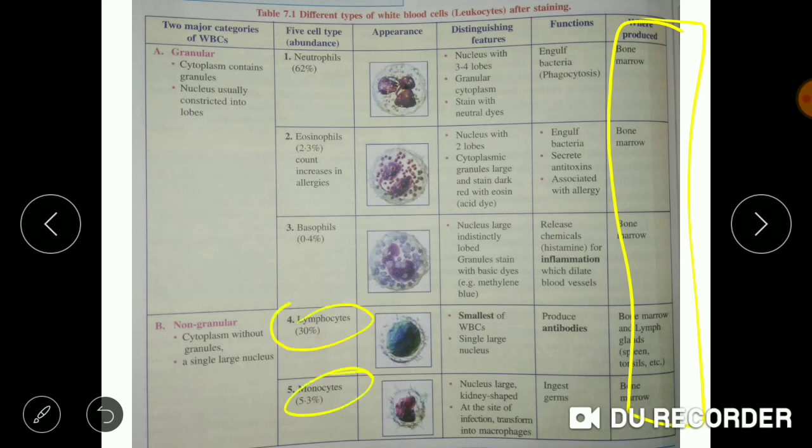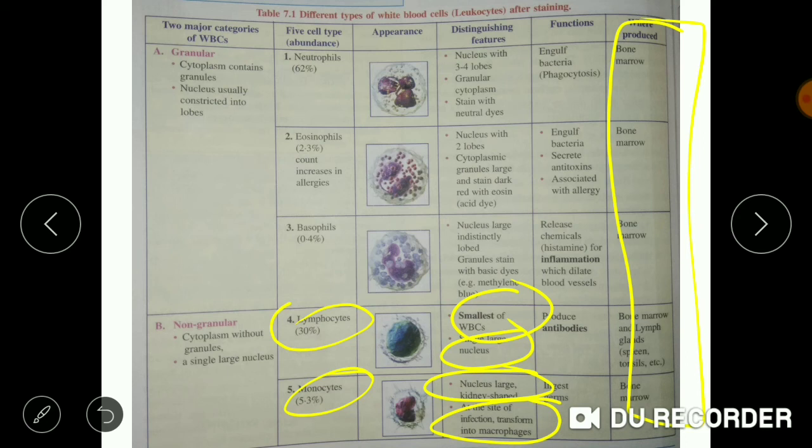When the structure of lymphocytes was observed under a microscope, it was seen to be the smallest of all the WBC, and it has a single large nucleus, while the monocyte's nucleus is large and kidney shaped. At the site of infection, it transforms into macrophages.